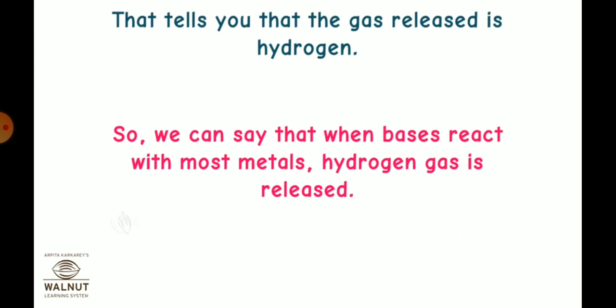Next property, formation of ions. Metals have a tendency to lose their valence electrons to form positively charged ions, that is cations.